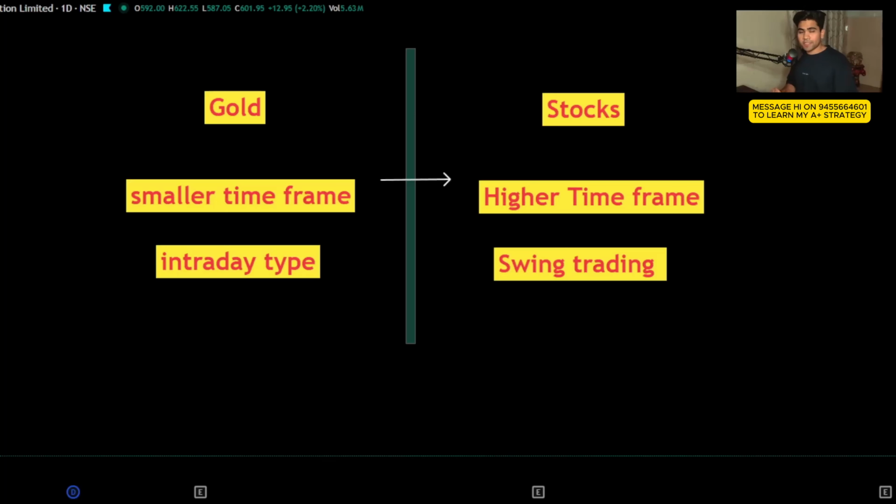Now according to him, his strategy works on gold, smaller time frames, and it's kind of intraday. Now we are going to improvise that strategy as per my style. So I'm a full-time swing trader in Indian stock markets. So I'm going to change that strategy towards stocks, higher time frame, and swing trading.